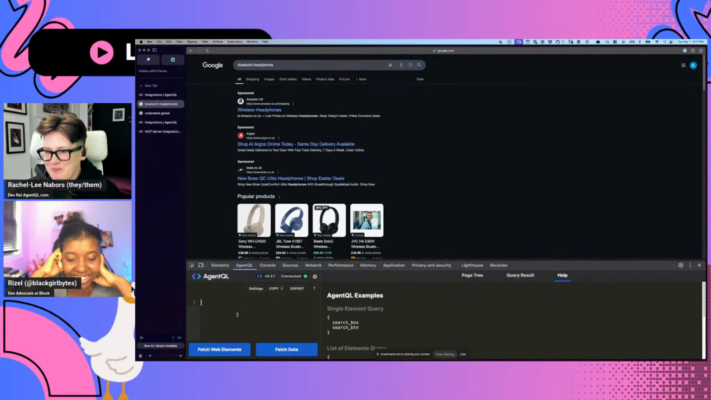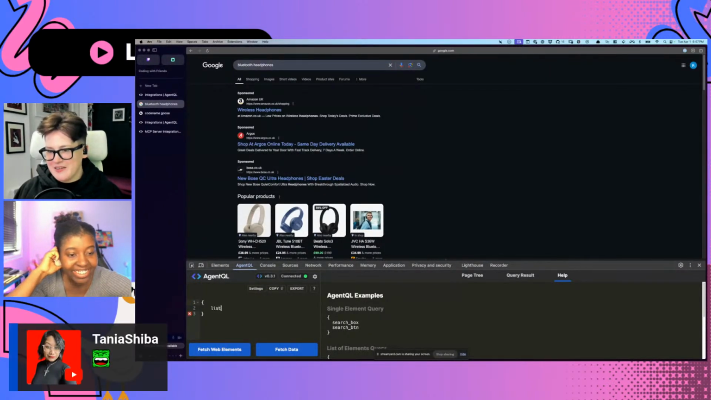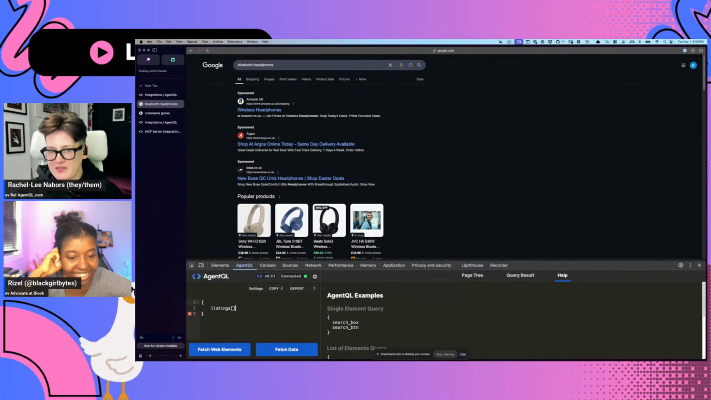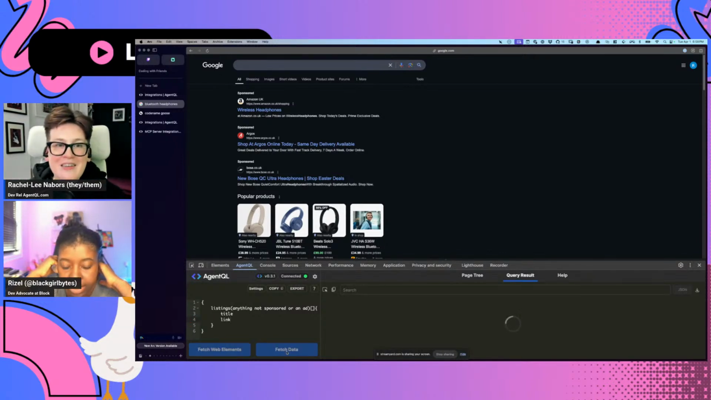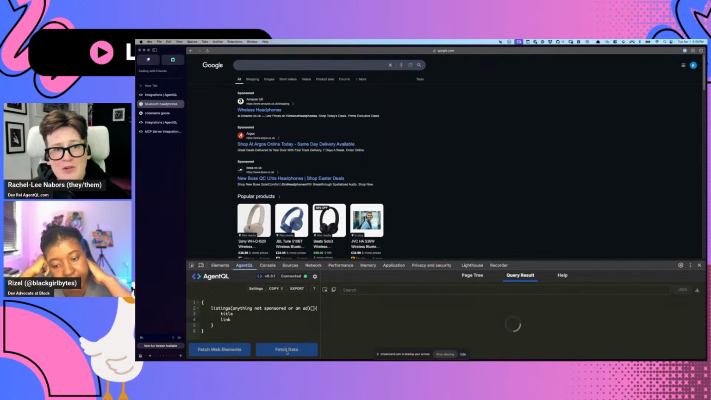So here we go. I'm going to say listings, and the brackets mean I want you to get multiples. And I can also do this thing where I put in a prompt here to refine it. Anything not sponsored or an ad. And then I'm going to say title, link. Ready? Fetch data. Let's see if AgentQL can distinguish between what's real and what is pay for play. Interesting.